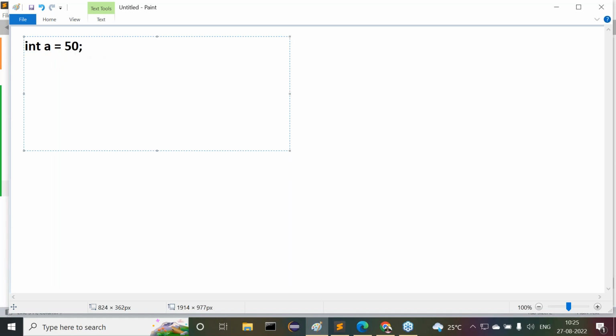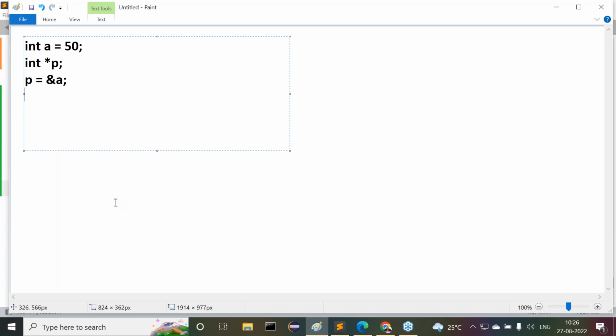Okay, next one is int star p. Here p is what? Pointer variable. Then p is equal to &a semicolon. That's okay. This is my pointer variable declaration and pointer variable initialization.